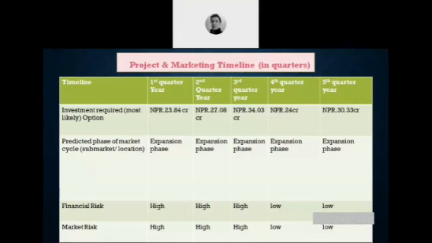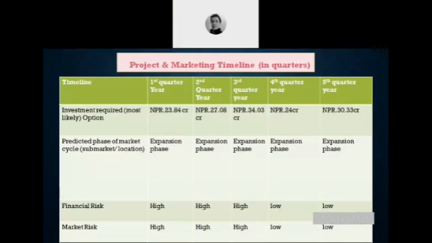Okay. So this is the project and marketing timeline. During the first quarter, investment was about NPR 23.84 crore. In the second quarter, it was 27 crore. In the third quarter, it was about 34.03 crore. And similarly, in the fourth quarter, 24, and in the last quarter, it was 30.33 crore.